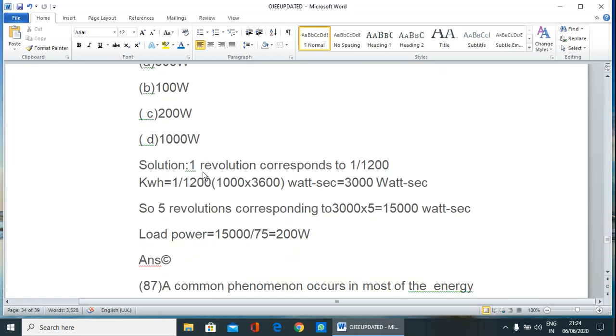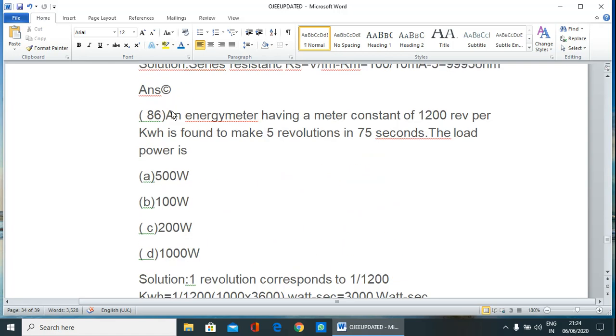So one revolution corresponds to 1 by 1200 kilowatt hour. You can see this question: the energy meter has the meter constant 1200 revolutions per kilowatt hour. So for 1 kilowatt...